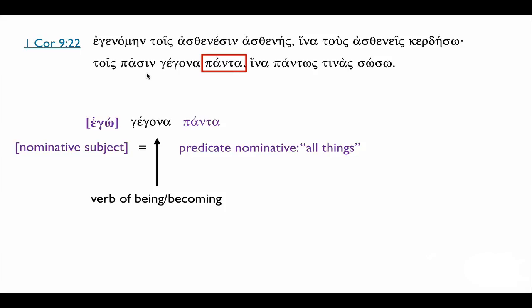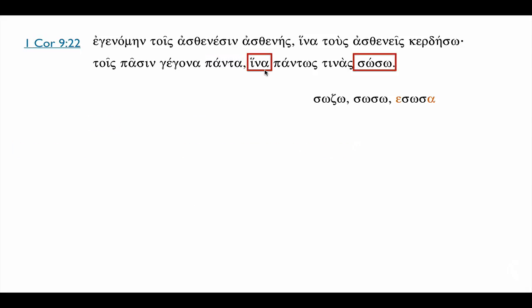I have become all things to whom? Tois passen, to all people. Why have I become all things to all people? In order that, and here's our subjunctive, sozo, soso, esosa. We get rid of our temporal augment, get rid of our aorist ending, and we have, in order that I might save some, tinos. In the book, he left out pantos, which just would mean something like I might altogether save some.